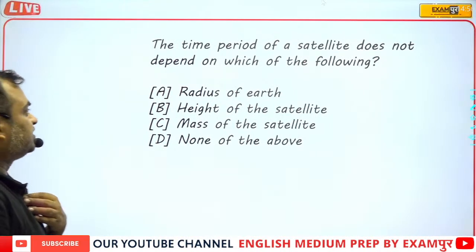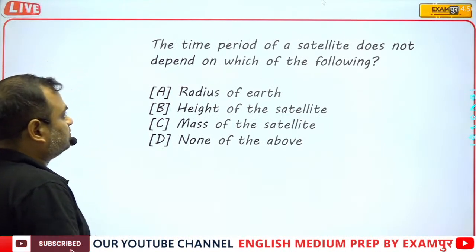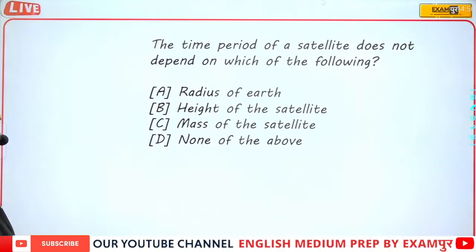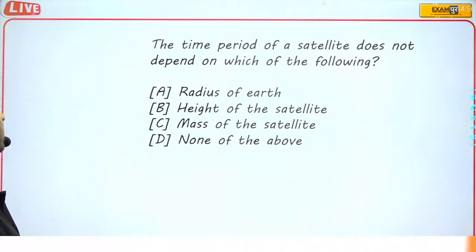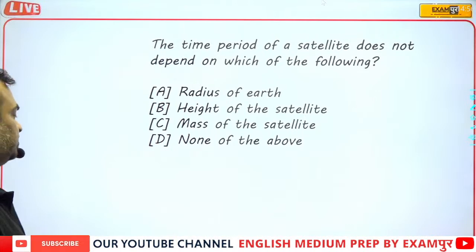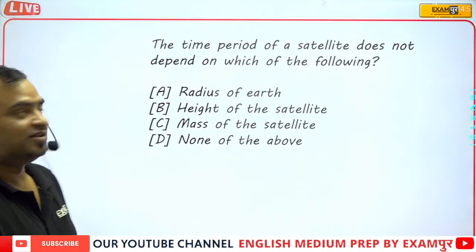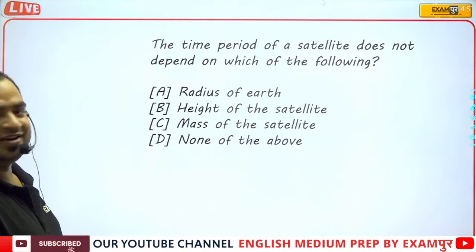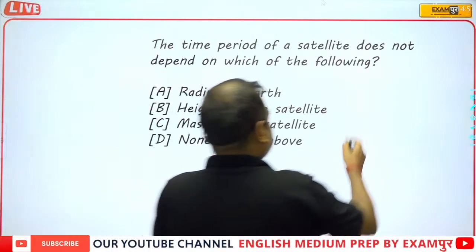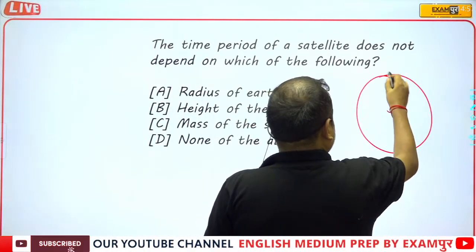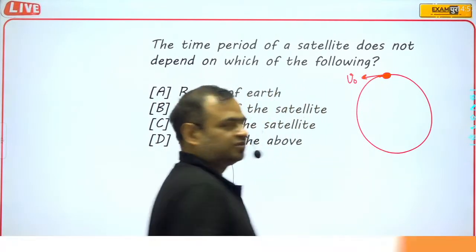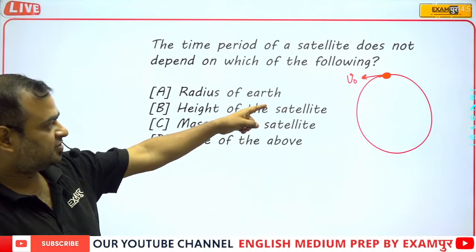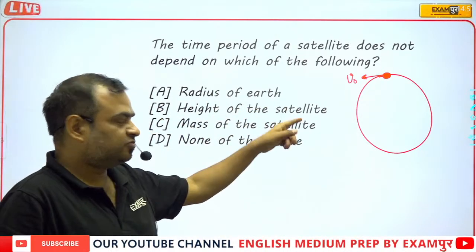The time period of a satellite does not depend on which of the following: the radius of earth, height of satellite, or mass of satellite? Suppose this is the orbital velocity, which is the velocity of the satellite when it is moving in the orbit.